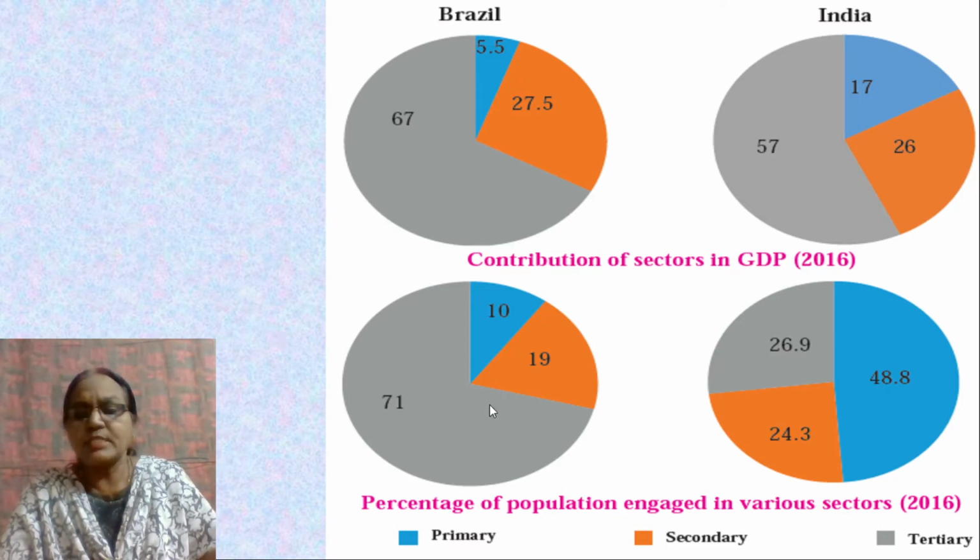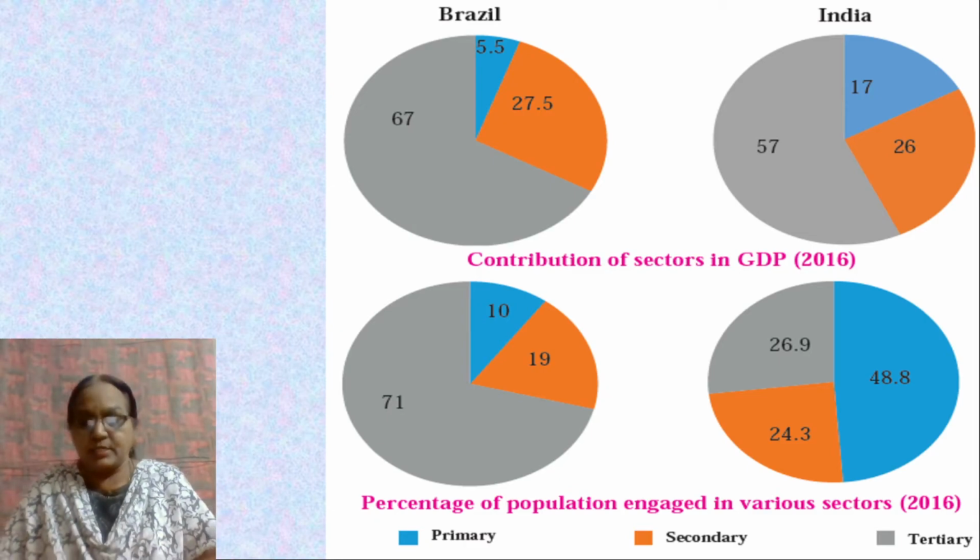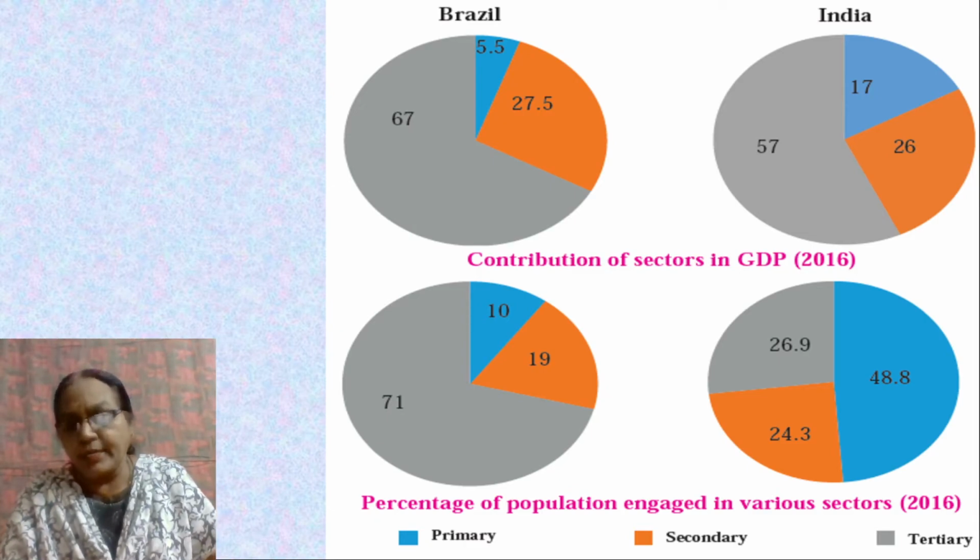Now, let's come to the second diagram. The second diagram shows the percentage of population engaged in various sectors. Here in Brazil, 10% of the population is engaged in agriculture and allied activities. Then the secondary sector engages about 19% of the population and the tertiary sector about 71%. How about in India?